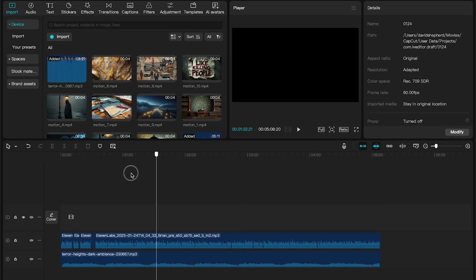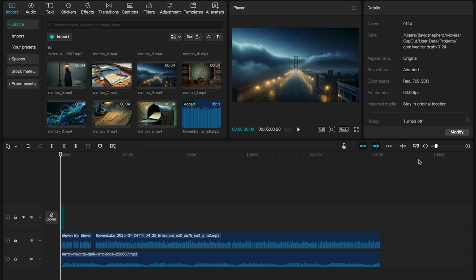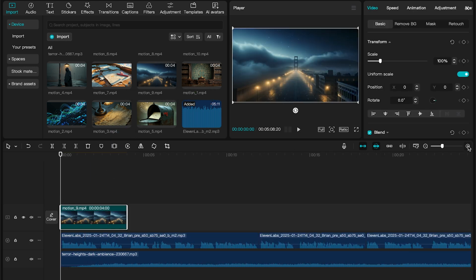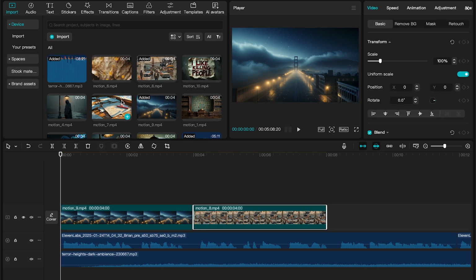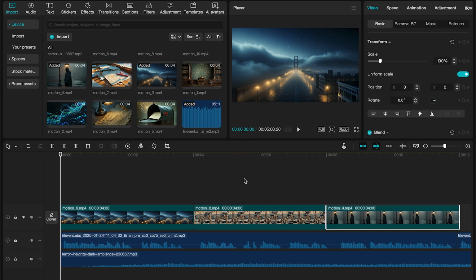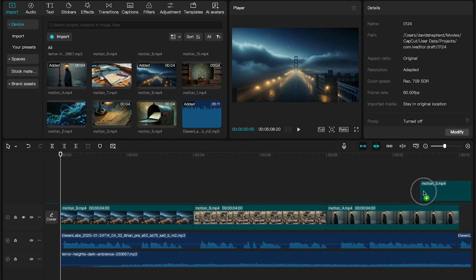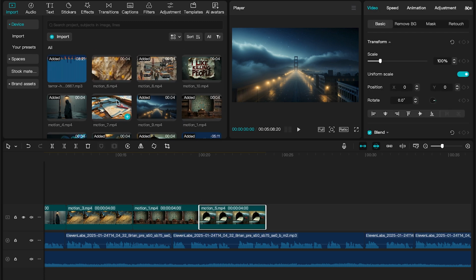With the voiceover and music in place, we'll now add the AI images we created in Leonardo. Start by finding the first image, selecting it, and dragging it onto the timeline. Position it to align with the part of the voiceover it corresponds to. If you're unsure which part matches, just refer back to ChatGPT. It will tell you where each image belongs. With the video cropped, we can now add the rest of our images. Place them on the timeline and adjust their duration to match the corresponding parts of the voiceover.